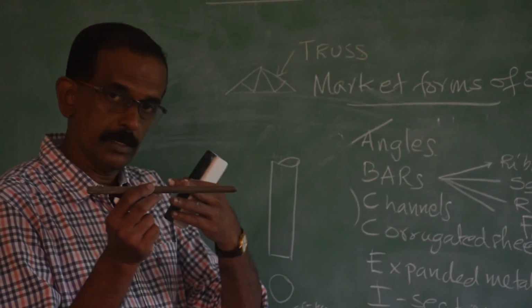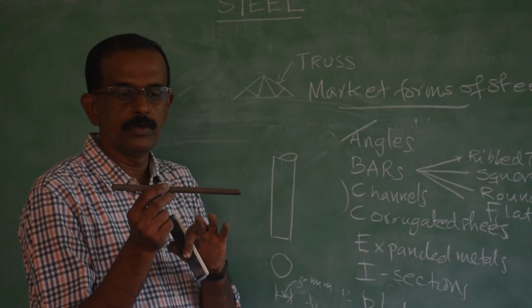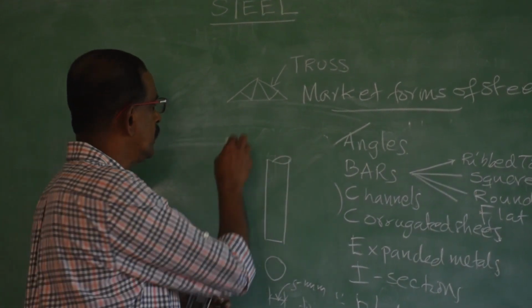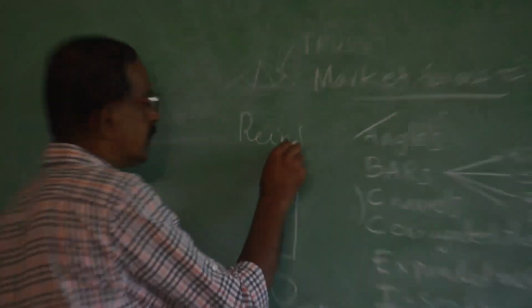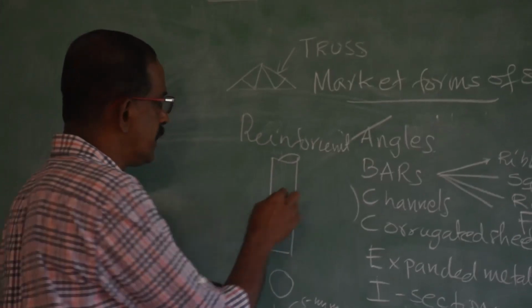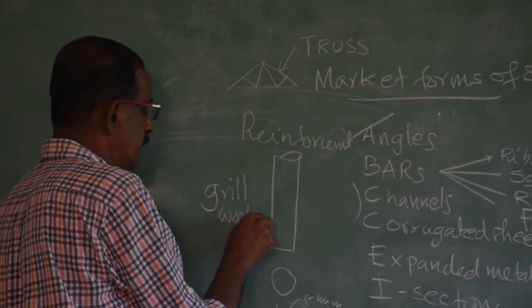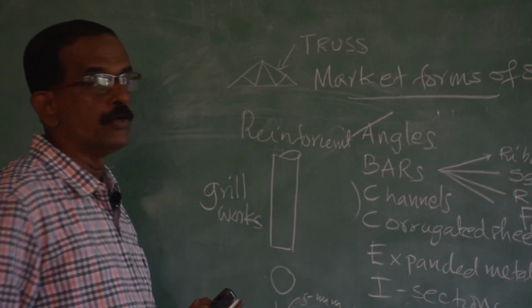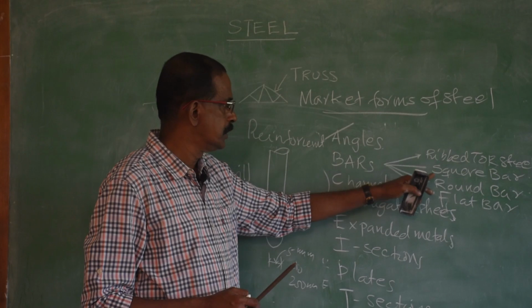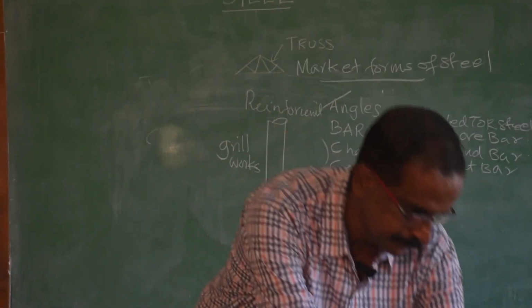In olden days, as I told you, this type of steel was used for construction. So, it is used as reinforcement. It is used as reinforcement and is also used in grill works, handrails, then window grill, etc. So, ribbed Torr steel bar, square bar, round bar and flat bar. Next is flat.